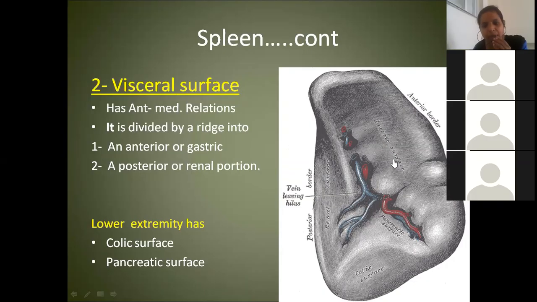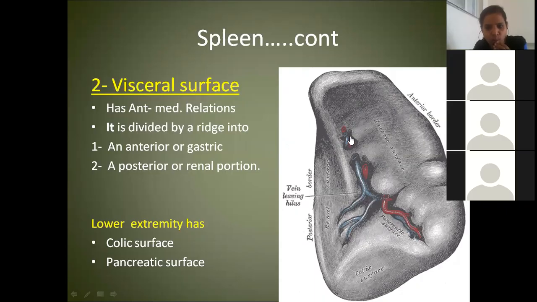So this is the gastric impression. Here, the left kidney will come and press over it. Renal impression. Okay, our renal surface. Here, the left colic flexure will come and press over it. Okay, you have the transverse colon, isn't it? So the left colic flexure will come and just press over it. Okay, so we have colic surface, gastric surface, renal surface, and the tail of pancreas is coming and getting attached to the hilum of the spleen. We know this pretty well. So this surface is the pancreatic surface.